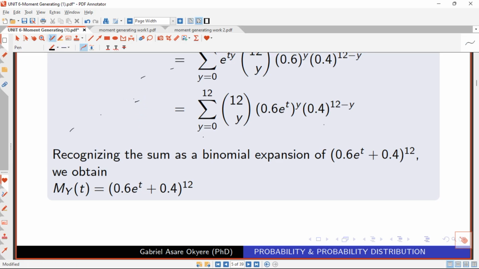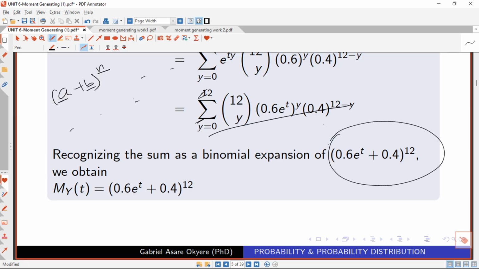we are going to have something like a plus b raised to the power n. This represents the binomial expansion. So we are going to deduce our a, our b, and our n from this expansion to get this format. From this expansion, this place will be our a, this place will be our b, and the 12, as you can see here, will be our n. Since we said our y moved from 0 to 12, our n here is 12. So let's put it here to get our binomial expansion.